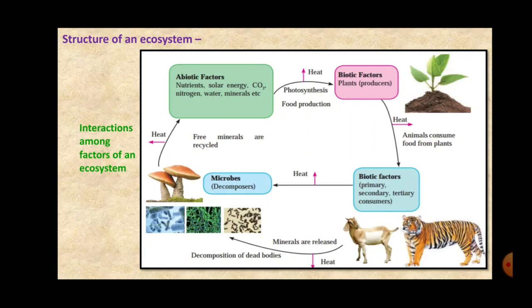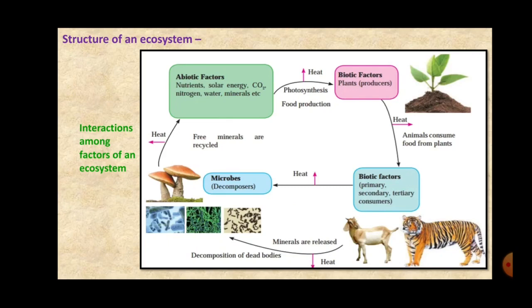The plants are called the producers because they synthesize their food. They produce the food. Now this food is consumed by the animals, which can again be divided into different trophic levels like primary, secondary, tertiary.